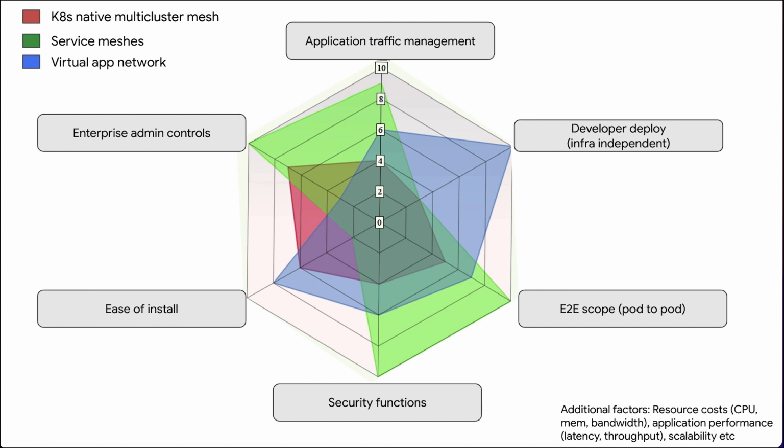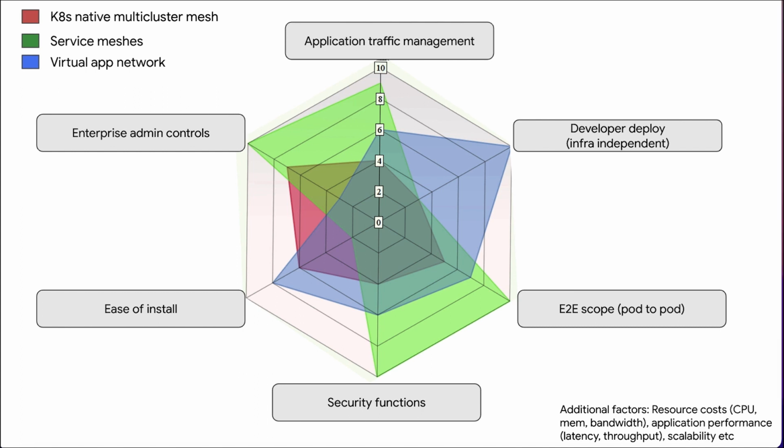And another way that we can take a look at it is to bucket some of those concerns into one of these six categories that we've come up with. And then we've plotted out for these three different categories of technologies: the Kubernetes native multi-cluster mesh in red, the service meshes in green, and the virtual app networks in blue. Where are their strengths really shining, and where are some of these categories that they're not addressing in that specific solution? So in our experience and thinking about all of these different types of technologies, it got broken down into these six categories.